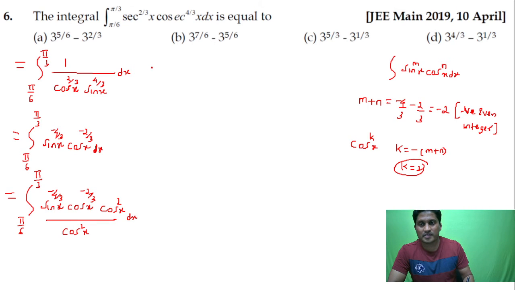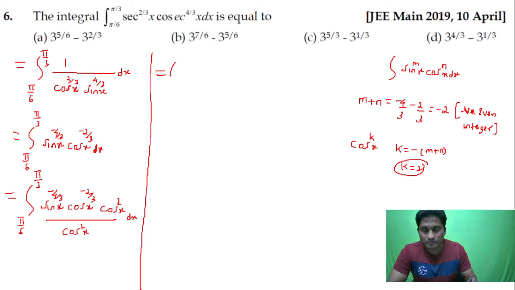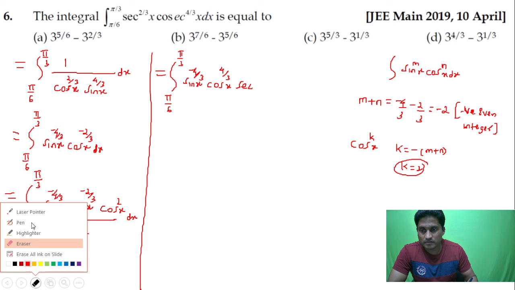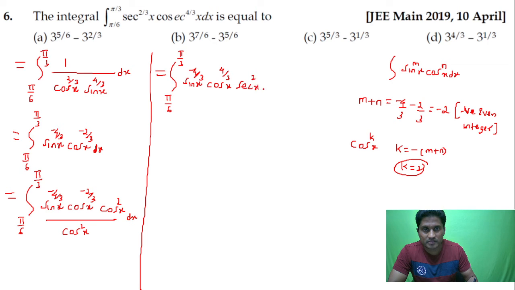Powers are added, so 1 upon cos square x you keep as it is, no problem. So this is equal to the integration from pi by 6 to pi by 3 of sin x to the power of minus 4 by 3. Powers are added, you get cos x to the power of plus 4 by 3. 1 by cos is equal to sec, so this is equal to sec square x dx.